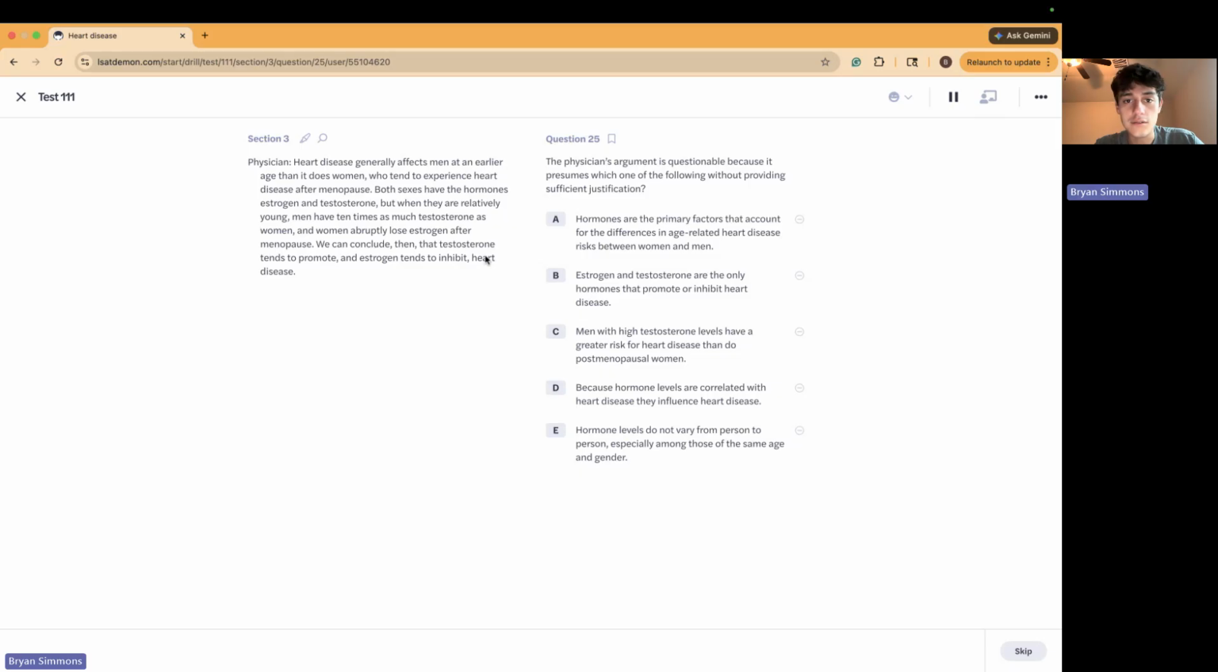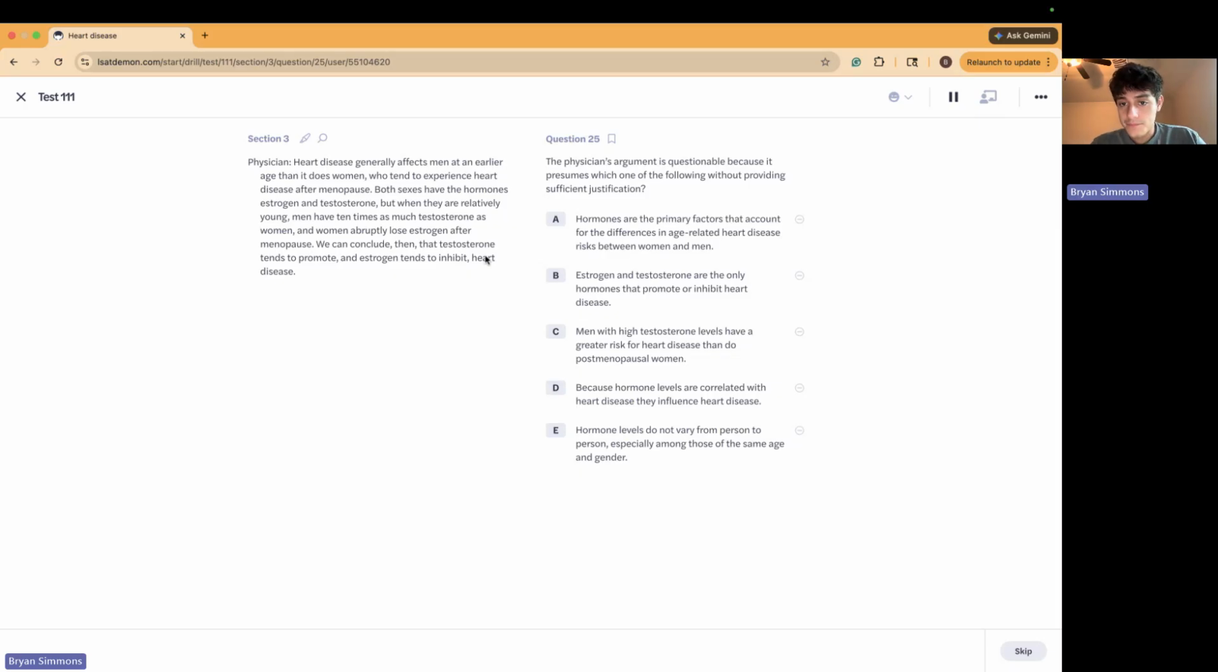No, this is also a humongous assumption for us to create. So for one, we don't know what high testosterone means. We know that men, when they're young, have 10 times as much testosterone, but we don't even know if that necessitates as high. That could be like when they're 12 and they have more testosterone when they're 25. We have no clue based off the stimulus.